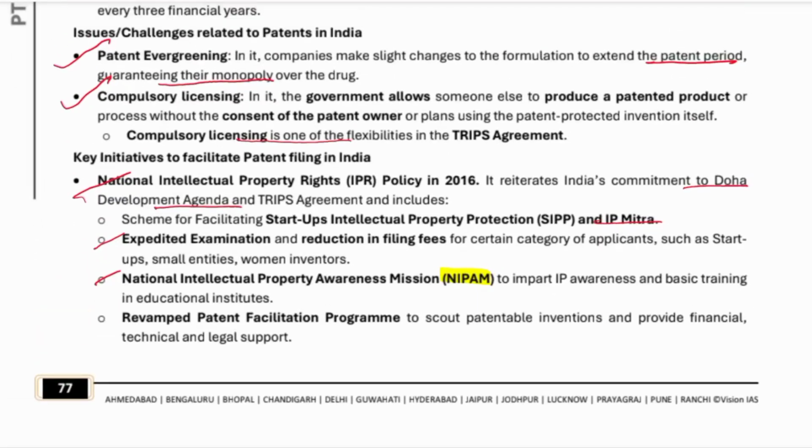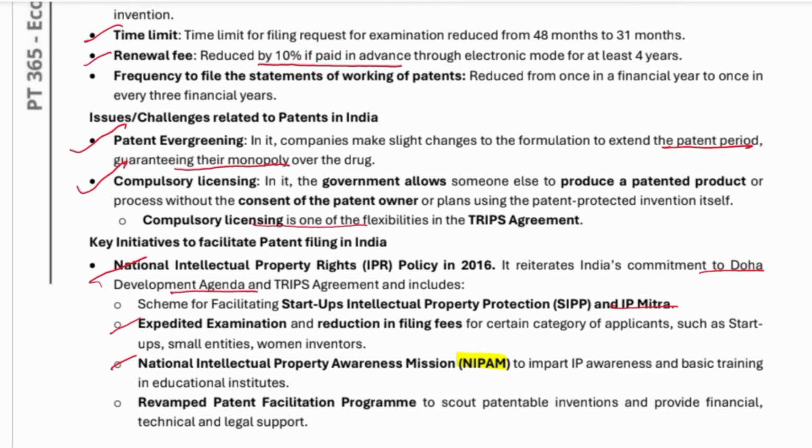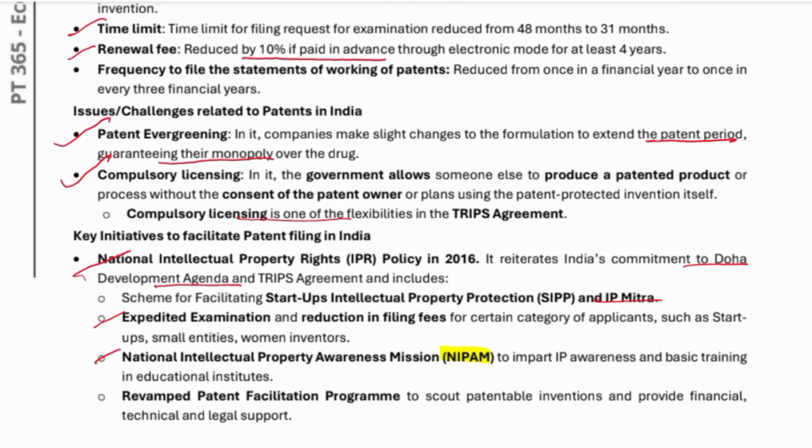So, what is patent evergreening? Patent evergreening means that a patent over a product is provided for an infinite period, so the person who has invented the object receives the patent. He has the scope of making more profit, because no one else has the authority of discovering or making this thing. In it, a company makes slight changes to the formulation to extend the patent period, granting their monopoly over the drug. So in this case, monopoly increases.